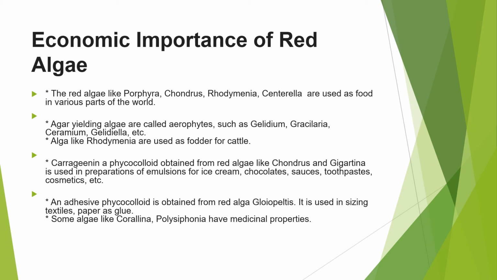So many products are obtained from them. Carrageenan, which is a phycocolloid, is obtained from red algae like Chondrus and Gigartina, and this is used in preparation of emulsions for ice cream, chocolate, sauces, toothpaste, cosmetics, etc. Some products are also used as glue in the paper industry as well as in the textile industry. So these are the economic importance of the red alga.